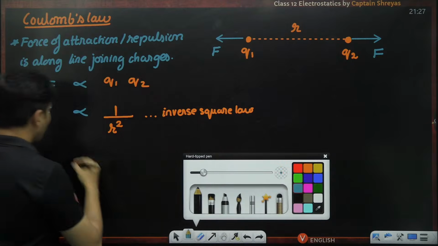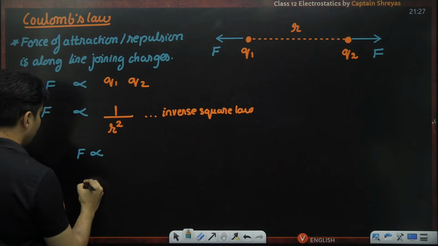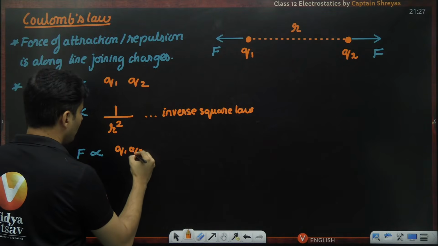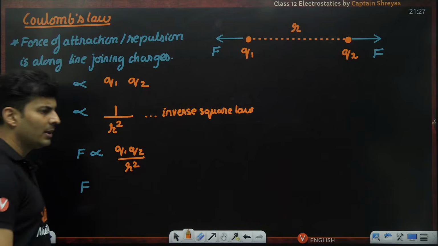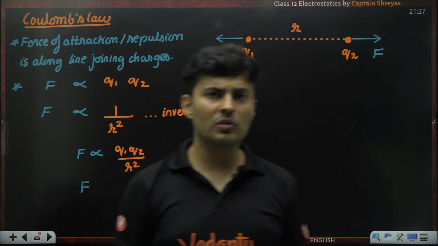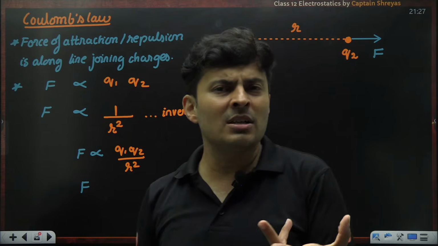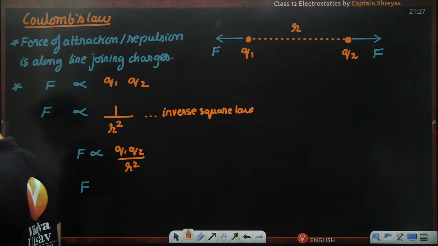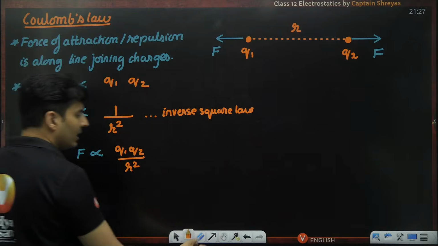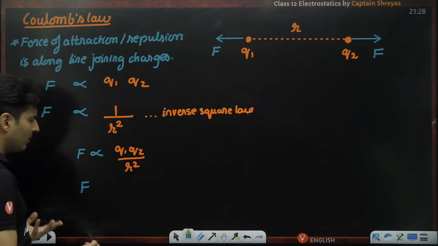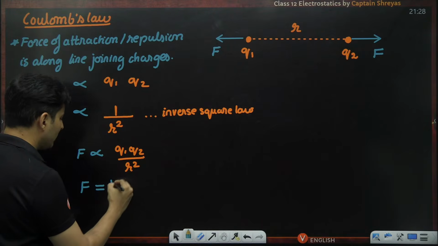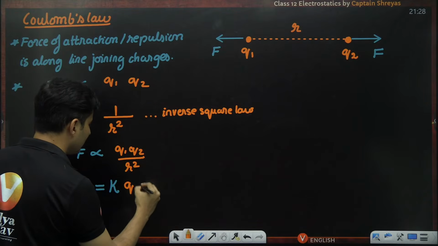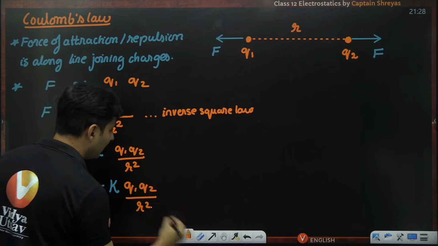So the force is directly proportional to Q1 Q2 divided by R square. It looks very similar to the gravitational law, where the gravitational force was proportional to the product of the masses and inversely proportional to the square of the distance between them. Now you can convert that proportionality into equality. That constant of proportionality we call the Coulomb constant. The rest is as it is: Q1, Q2, the whole thing divided by R square.